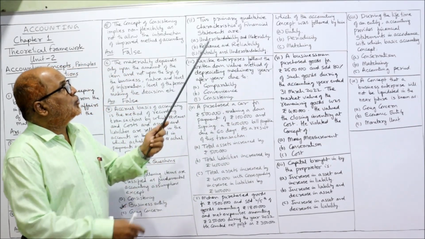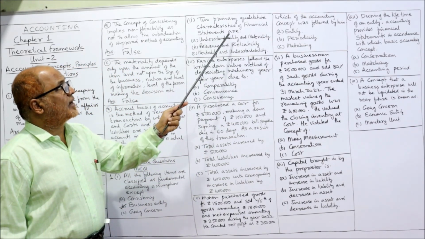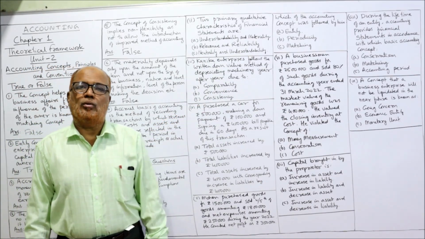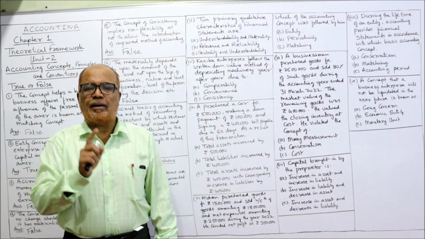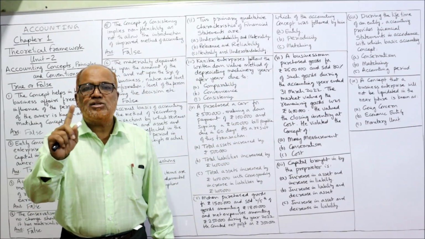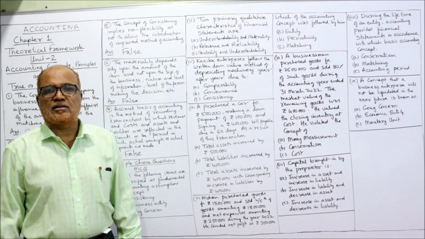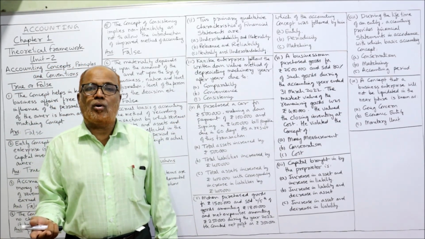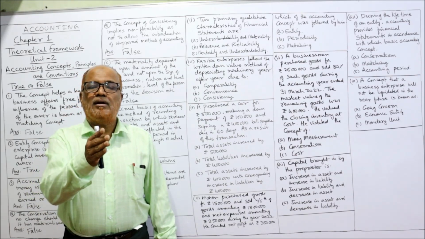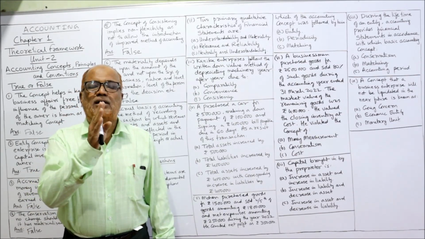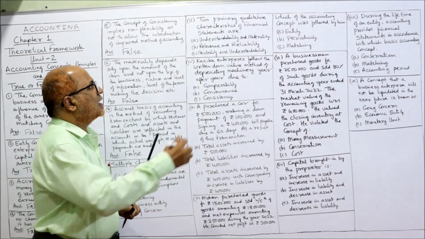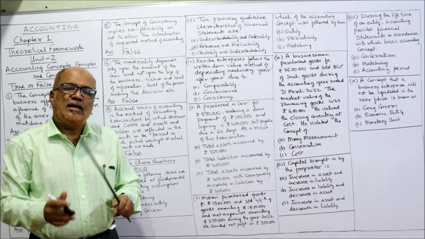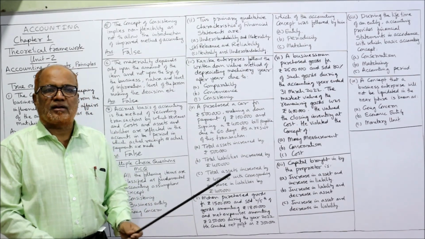Here it is saying 2 primary qualitative characteristics of financial statements are understandability and materiality. No, sorry. Understandability is primary, whereas materiality is not a primary qualitative characteristic. The first answer is not correct. Second, relevance and reliability. Yes, of course. Relevance and reliability are the 2 primary qualitative characteristics. Right? So correct answer is B. Neutrality, understandability, no. Neutrality is not at all a primary qualitative characteristic.